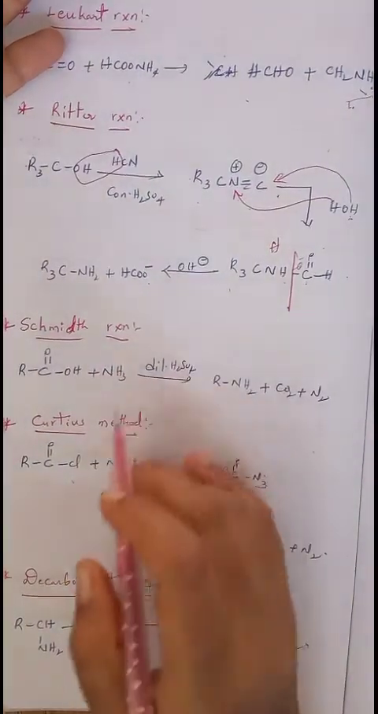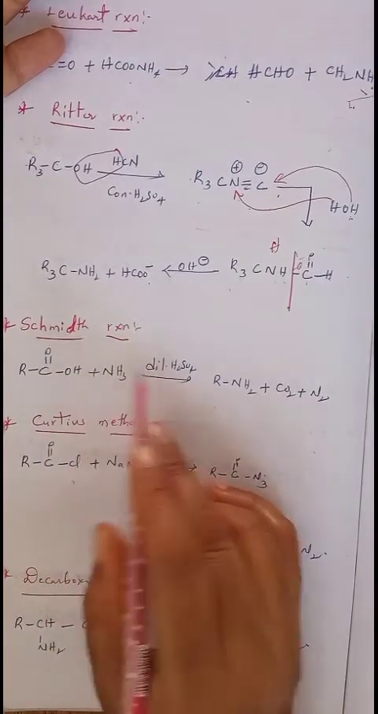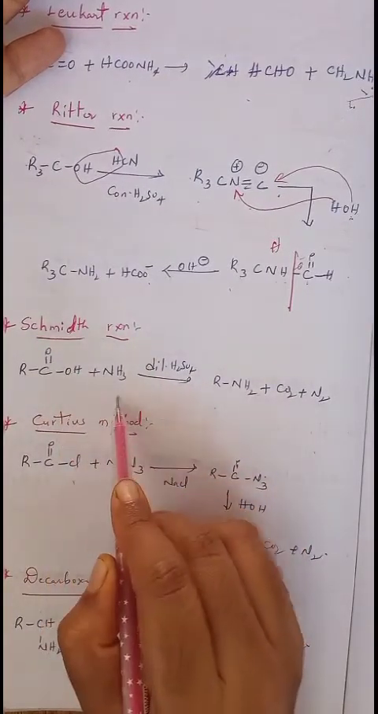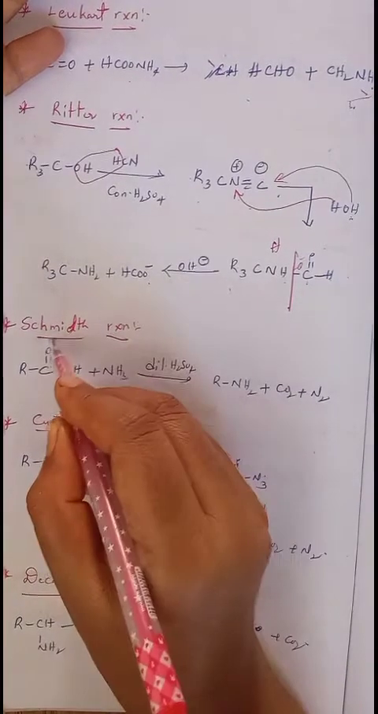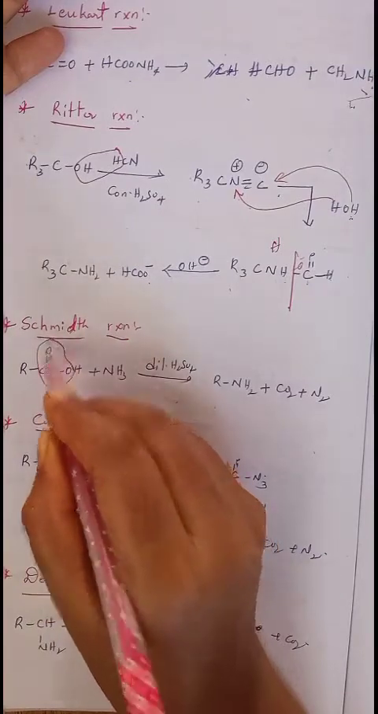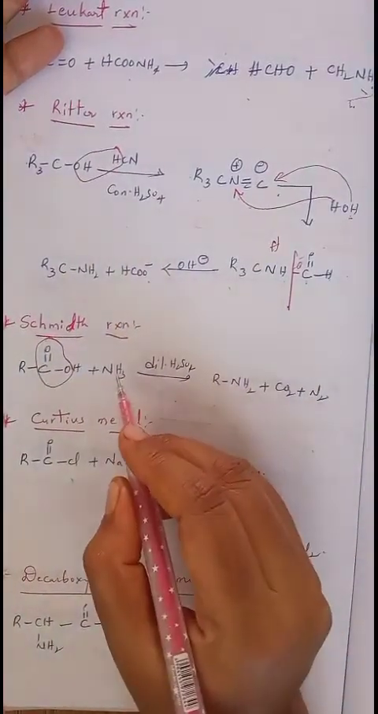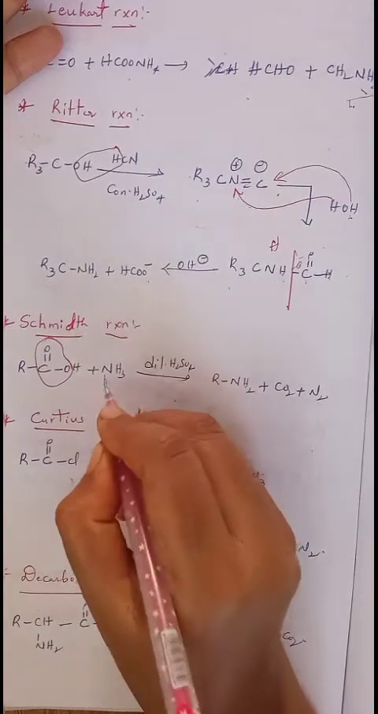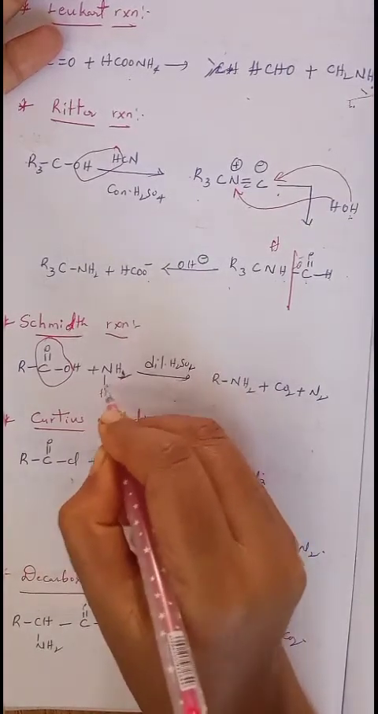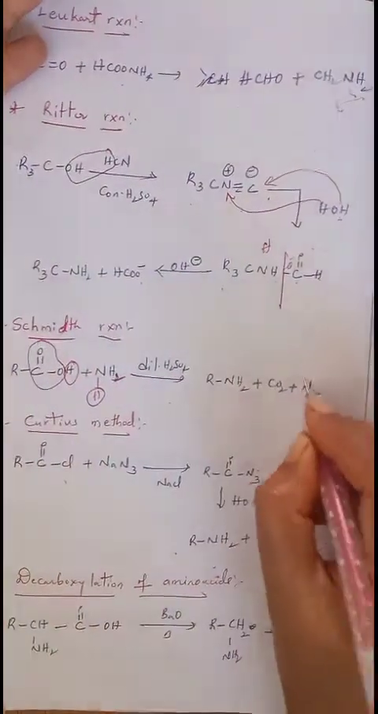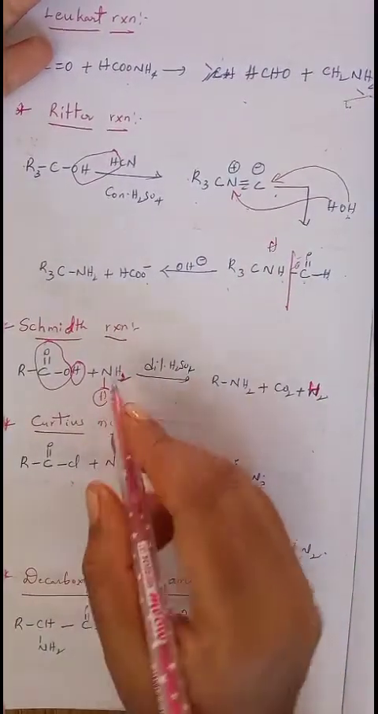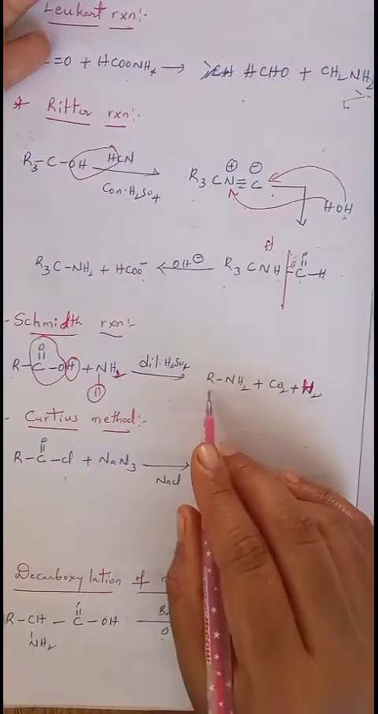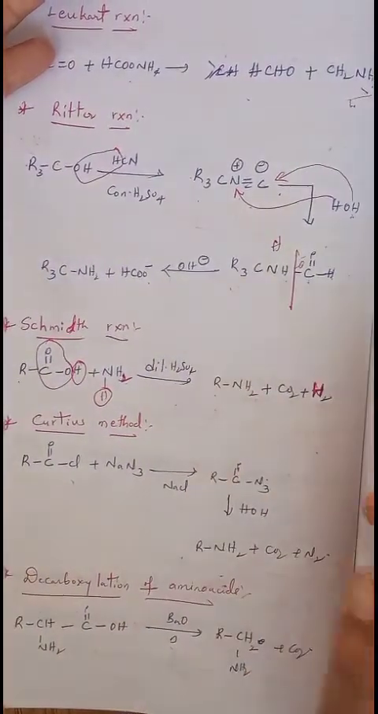Okay, now the next one, the Schmidt reaction. In the Schmidt reaction, an acid undergoes reaction with hydrazoic acid in the presence of dilute H2SO4. So what happens here? The COO is removed as CO2, and one hydrogen is separated from the ammonia. This hydrogen and this hydrogen together eliminate as H2. Now what is left? NH2. This NH2 is added to the R group, converting into RNH2, that is, amine is obtained.